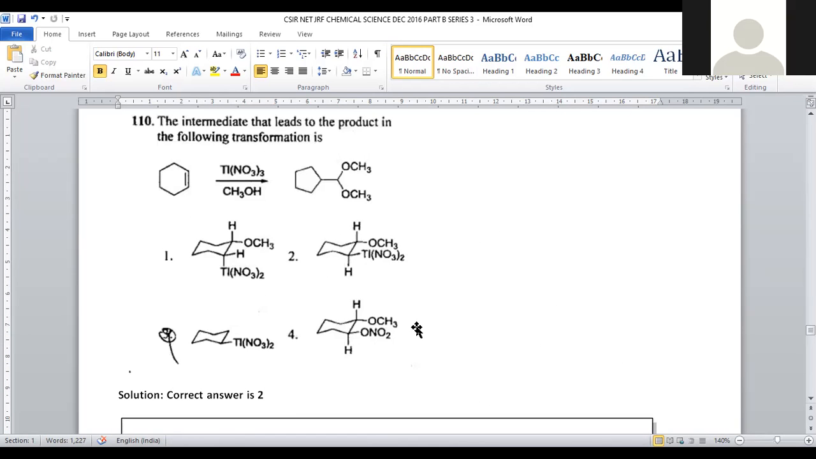During the reaction, both the groups should be equatorial, which is mentioned in option number 2. Methoxy and thallium nitrate are both in the equatorial position. This is called the cis configuration. So this is the actual intermediate we are expecting, right? So for question number 110, option number 2 is the correct answer.